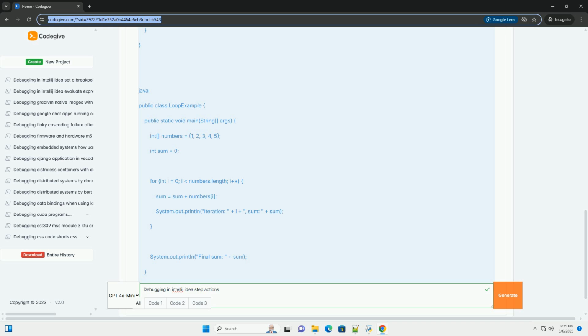Conclusion. Debugging is a fundamental skill for any software developer. IntelliJ IDEA's debugger provides a powerful and intuitive environment for finding and fixing errors in your code. By mastering the step actions and other debugging features, you can significantly improve your productivity and the quality of your software. Remember to practice regularly and explore the advanced features of the debugger to become a truly effective debugger. Good luck.